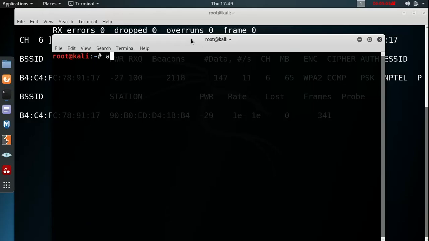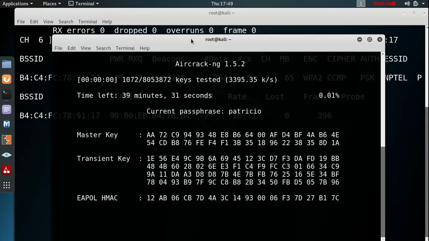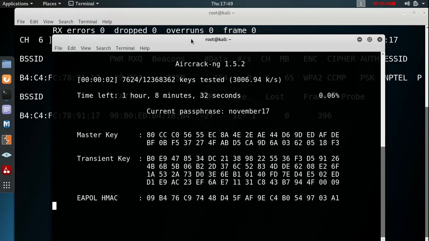We use the tool aircrack-ng, then -w to specify the dictionary name, which is rockyou.txt, and then the file name where we stored the capture. We use the name test, so it creates the test-01.cap file, and it starts the decryption.